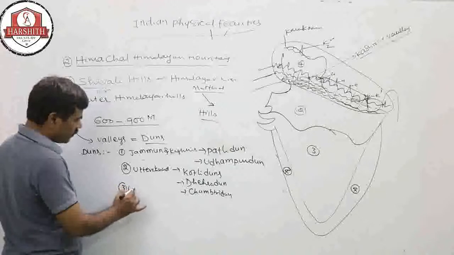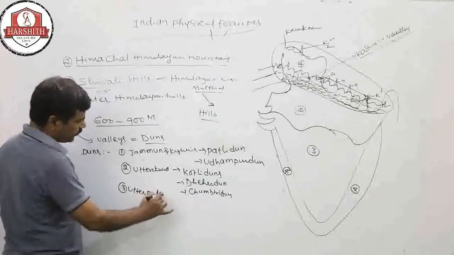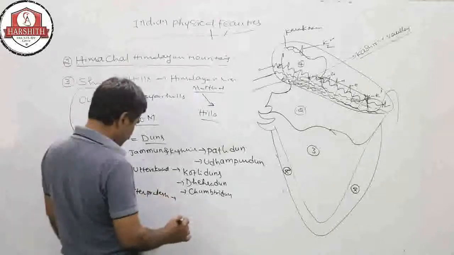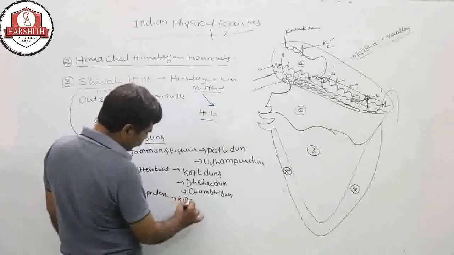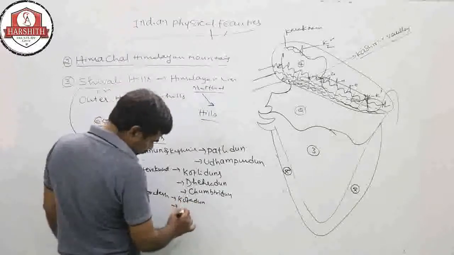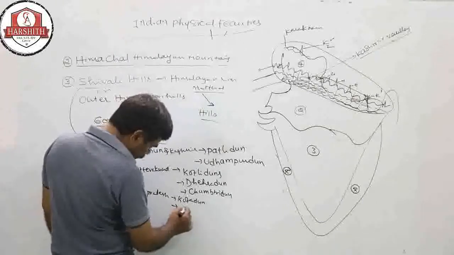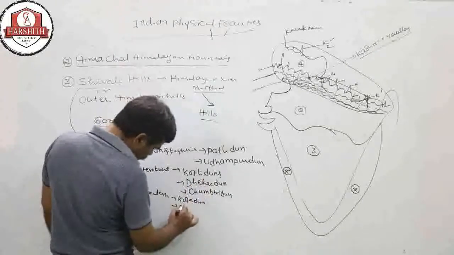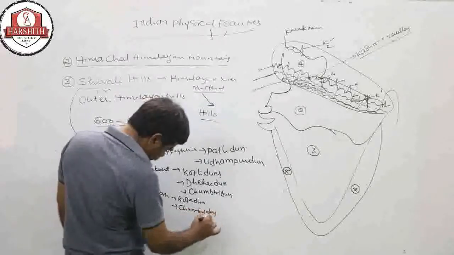Third, in Uttar Pradesh, one of the important dunes is Kota dune and also Chambal dune. Like this, dunes are there.